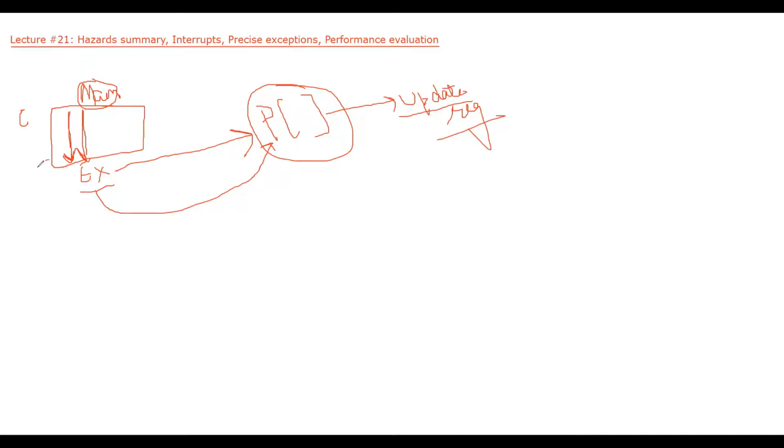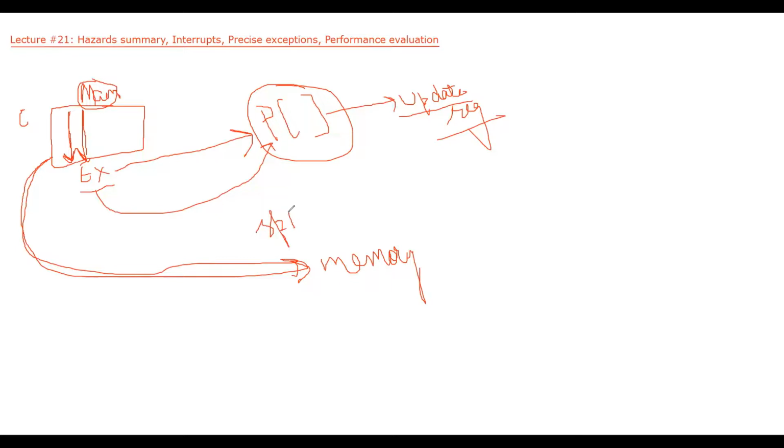And that is done by saving these registers onto the stack, or we can say onto a memory. And this mechanism of saving registers on memory is called spilling of registers. So we are spilling the data from registers into the memory, and the reverse will be taking data from memory and placing that data into the registers.